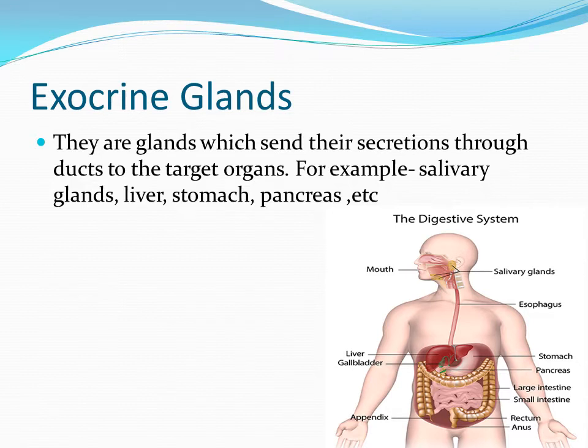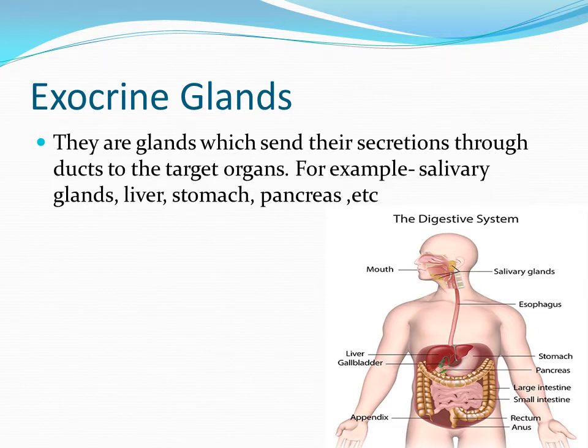For example, salivary glands, liver, pancreas, stomach, etc. The salivary glands secrete saliva, the liver secretes bile, the stomach secretes gastric juice, and the pancreas secretes pancreatic juice. All of them pour their secretions into the food canal.